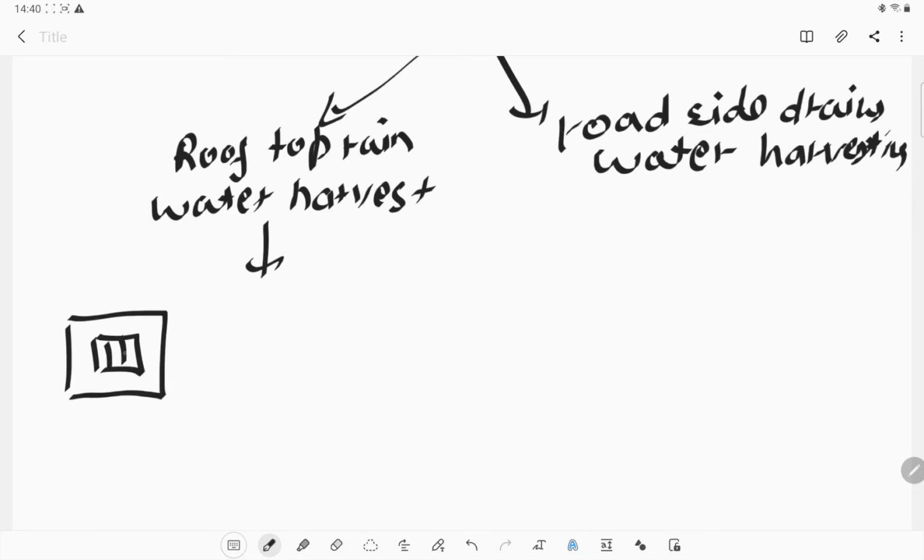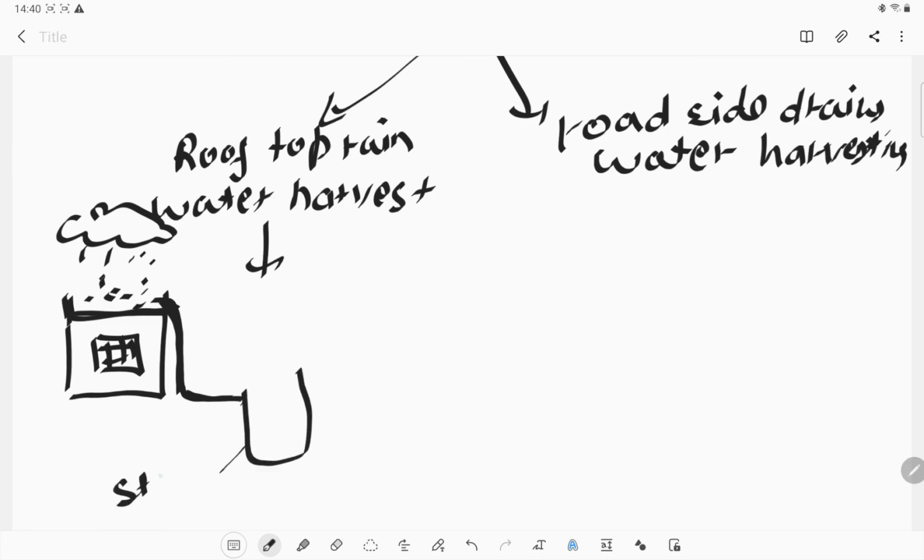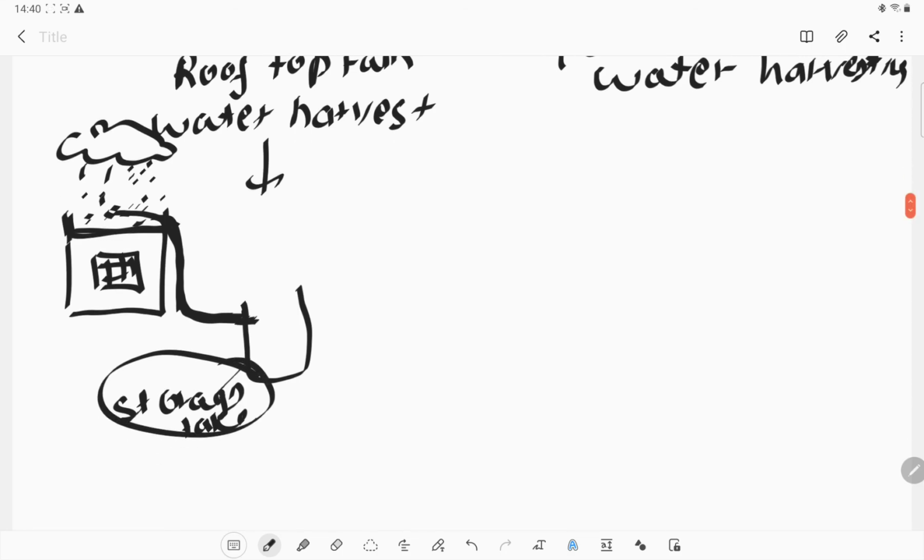This is our house, this is the window and this is the rooftop. Here are the clouds, and the clouds are raining. What we can do is pour this water into a pipe, and that pipe will connect to a storage tank. All the water collected from our roof will come to one place, and that place we call the storage tank. In the storage tank, all the rainwater is stored.